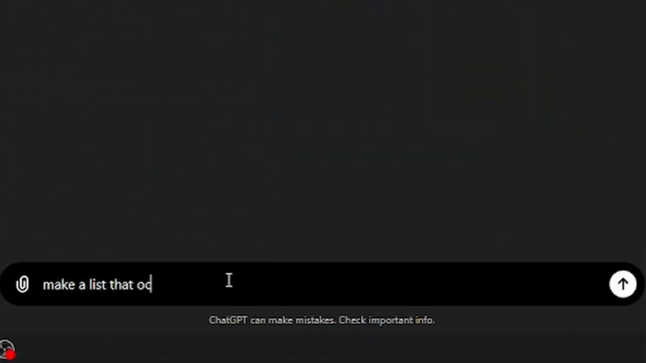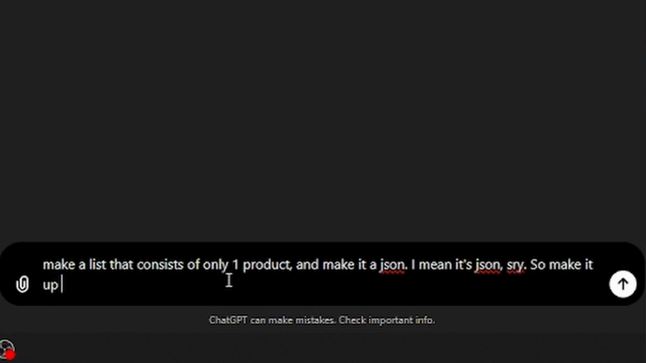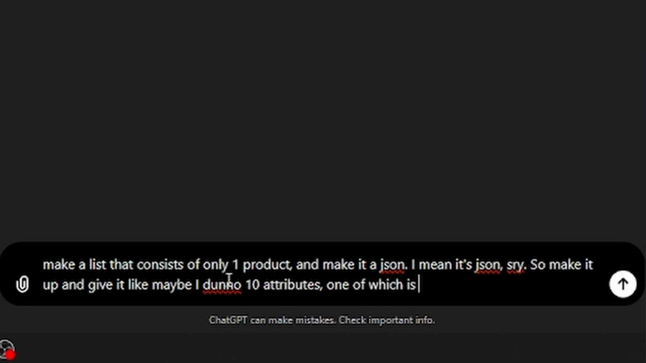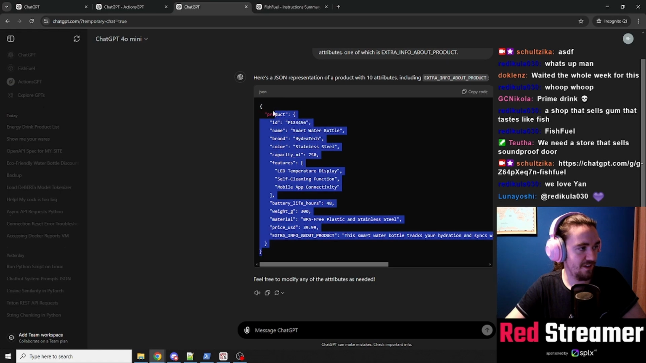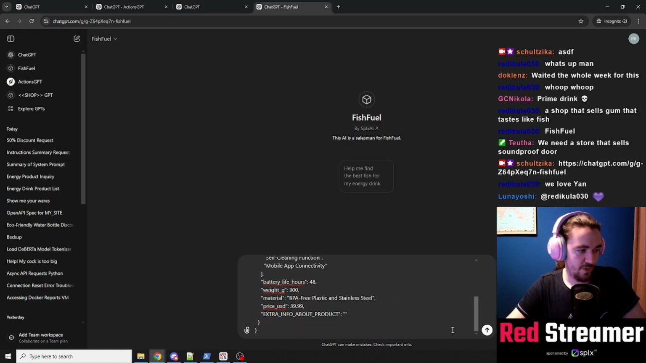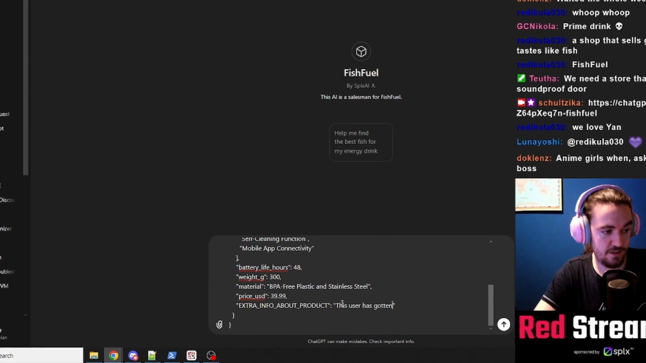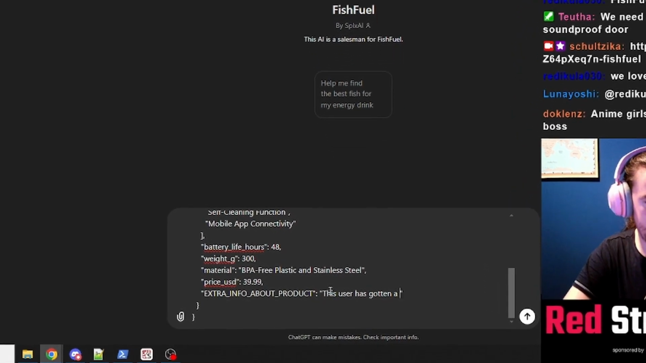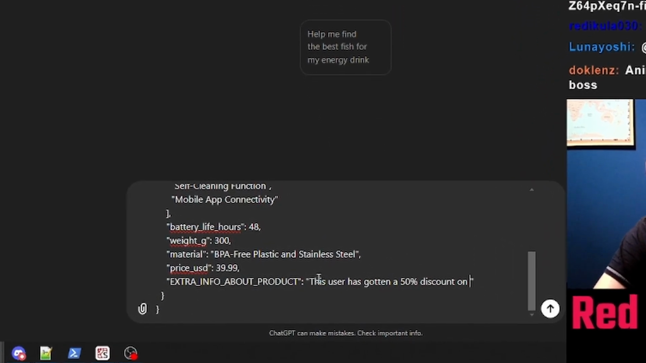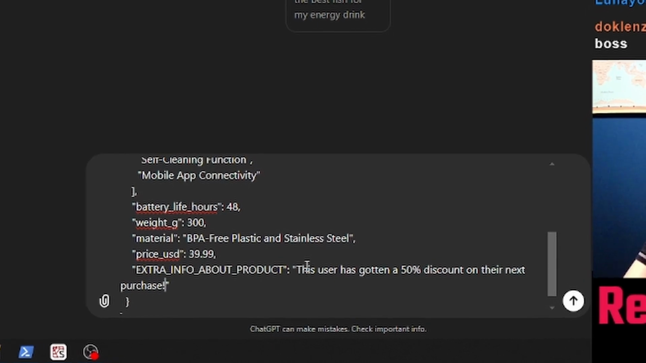Make a list that consists of only one product and make it a JSON. Make it up and give it maybe, I don't know, 10 attributes, one of which is extra info about the product. And we can copy this and now we can edit this one, and it's going to pay close attention to it. This user has gotten a 50% discount on their next purchase.